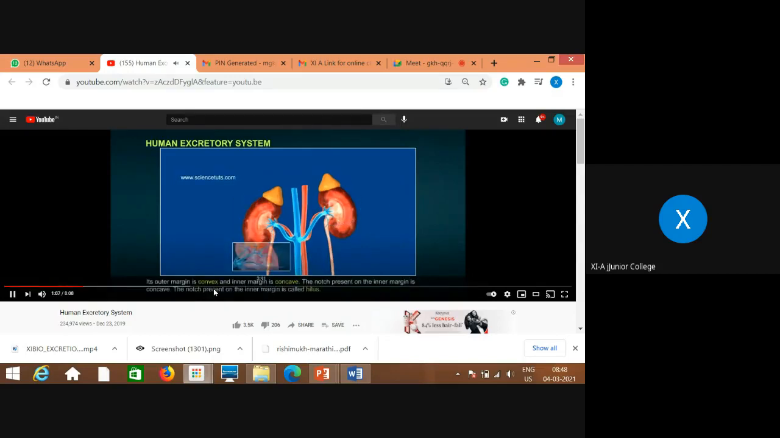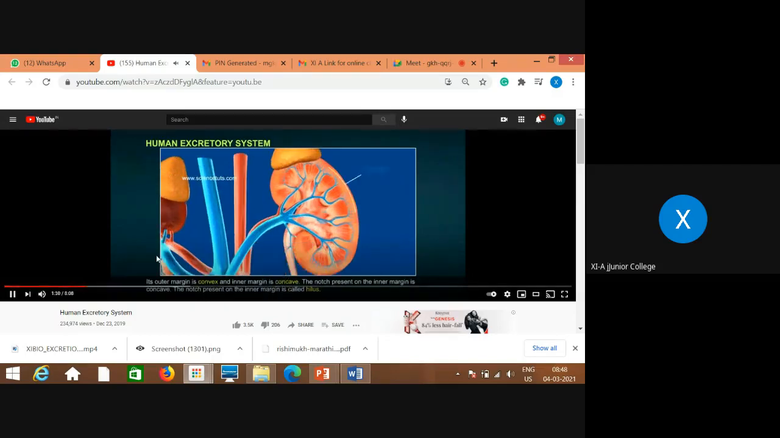What the description is given below. Just listen. The outer margin is convex and the inner margin is concave. The notch present near the inner margin is called the hilus. The renal artery enters the kidney here and brings blood to the kidney for purification.